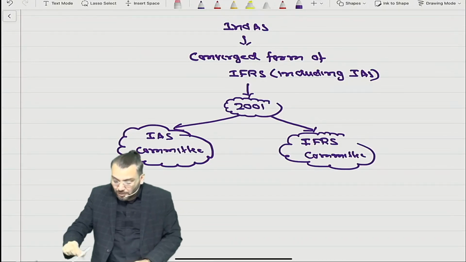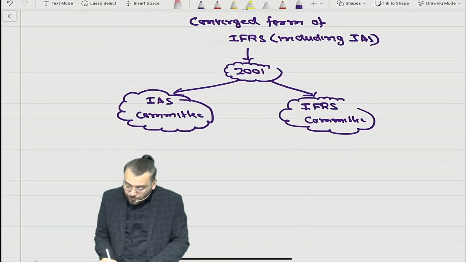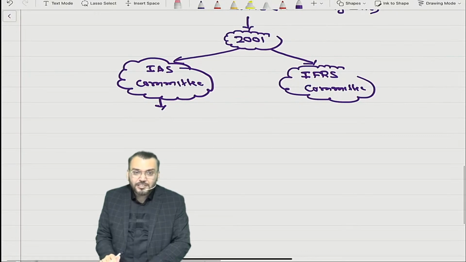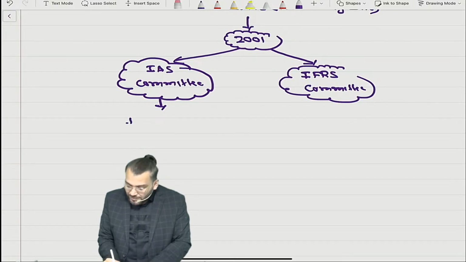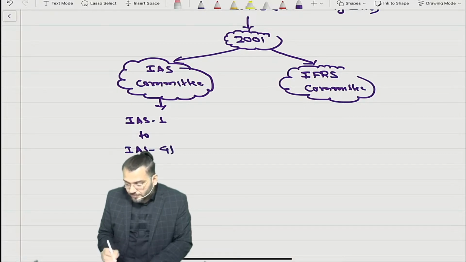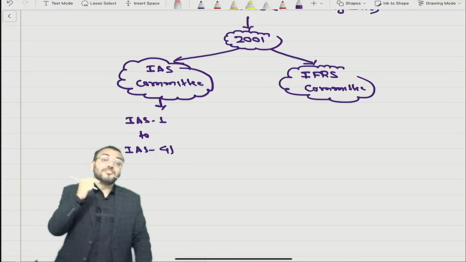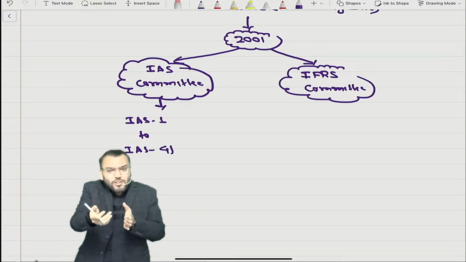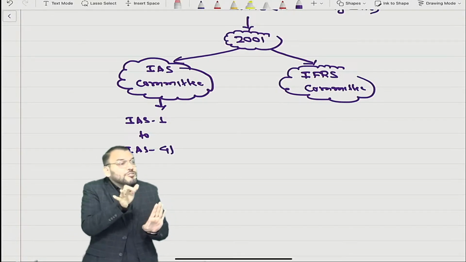Correct? Now what happened? Before 2001, the IAS committee issued IAS 1 to IAS 41. So how many were already issued? 41 IAS. But out of these 41 IAS, many have also been deleted.